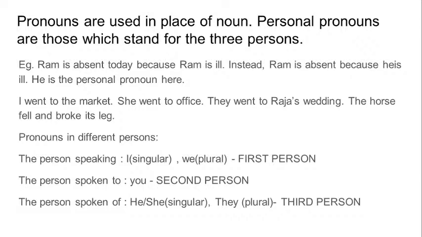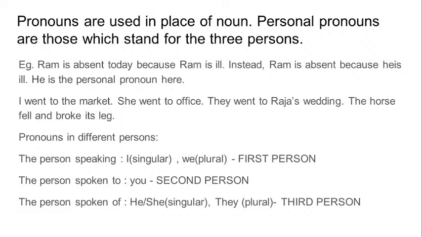You, the person whom I am speaking to, who is being spoken to. This you is the second person. And the person about whom I am speaking, suppose I am talking about another student to one of my students, saying I think Ram is not studying properly.